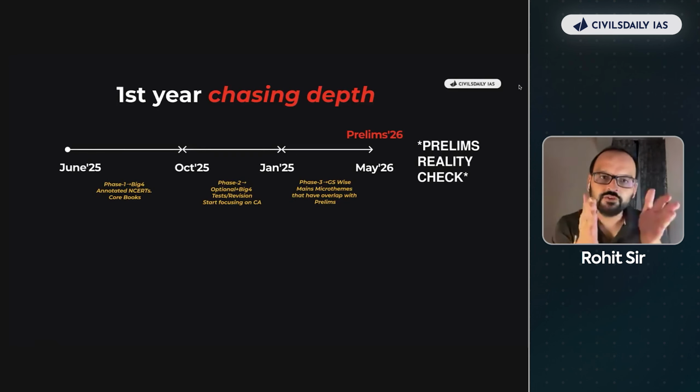So क्या होता है? First phase is just big four. You will get annotated NCERT. You'll get some task every week from your mentor. You'll have to complete them, show it to him. You progress next. Phase two, you start with your optional. We don't do optional at Civilsdaily as yet, but wherever you do optional, you start focusing on your optional. Okay, from October onwards, not before. अभी बिल्कुल big four का टाइम है. What are the big fours?